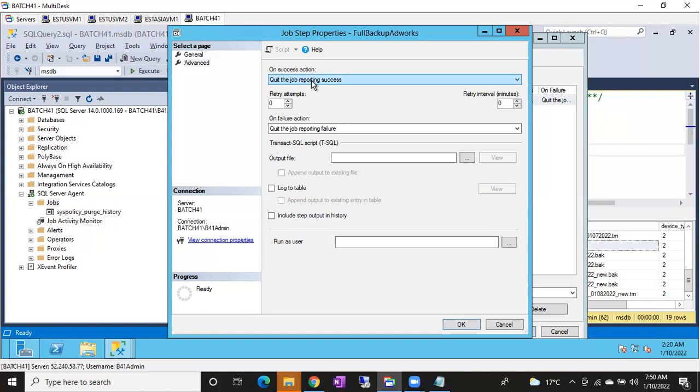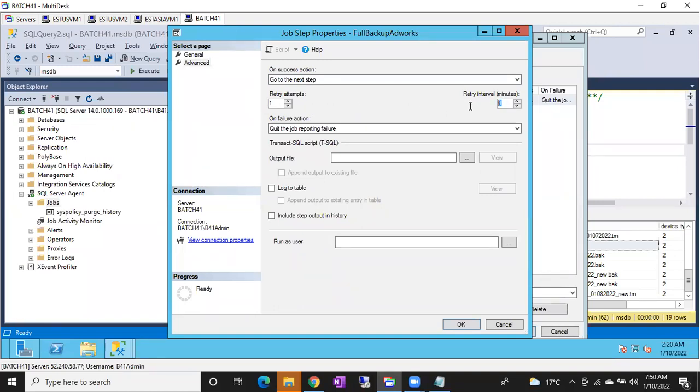If you have multiple steps, you have to choose go to next step. If you have only one step, you can simply choose quit the job reporting success. Even with only one step, if you still choose go to next step, nothing happens; if there is no next step, it will simply execute. That's it. Clear, guys? So on success action, go to next step should be there. Imagine we also have retry attempts and retry intervals. Retry attempts means, for example, the first time it failed, I want to try one more time, one retry attempt.